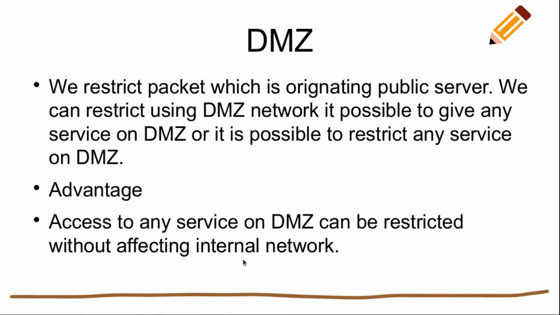So we restrict packets originating from the public server. We can restrict using the demilitarized zone network. It is possible to give any service on the demilitarized zone, or it is possible to restrict any service on the demilitarized zone. Advantages are that access to any service on the demilitarized zone can be restricted without affecting the internal network. So we can restrict the packets coming from the internet through the demilitarized zone without affecting the internal LAN.